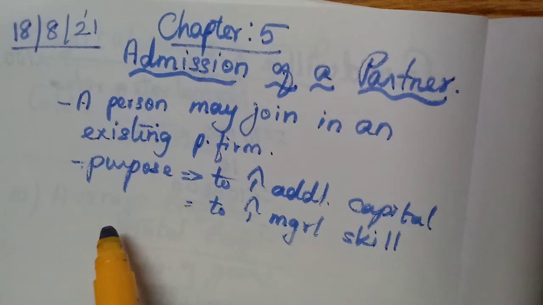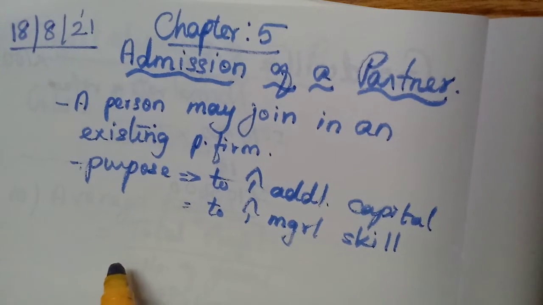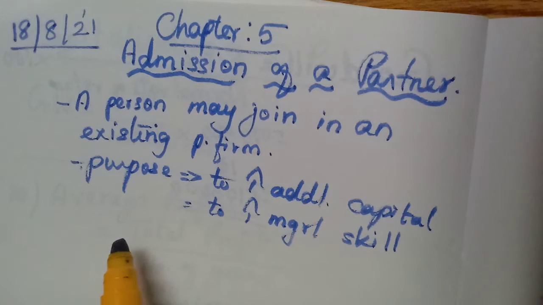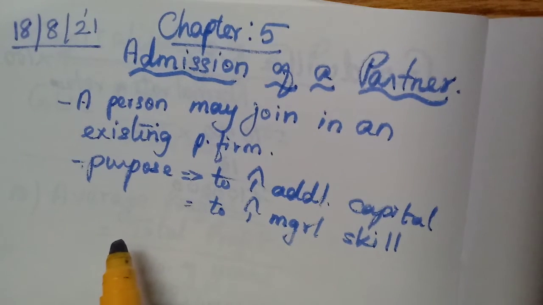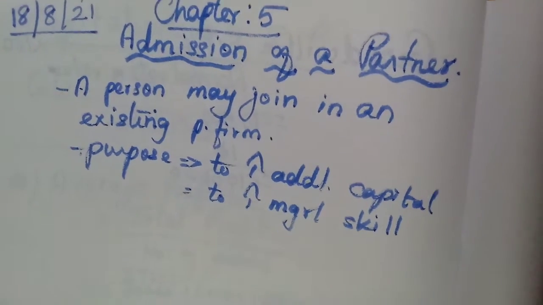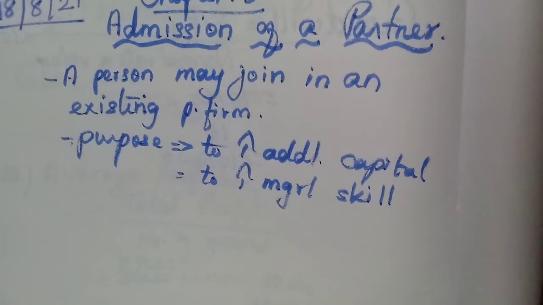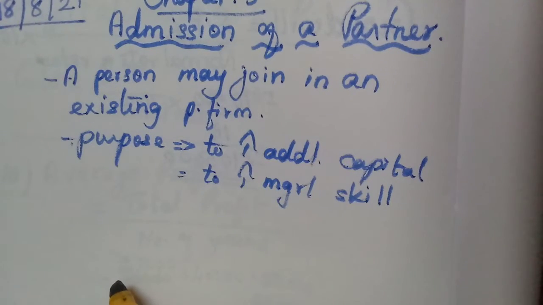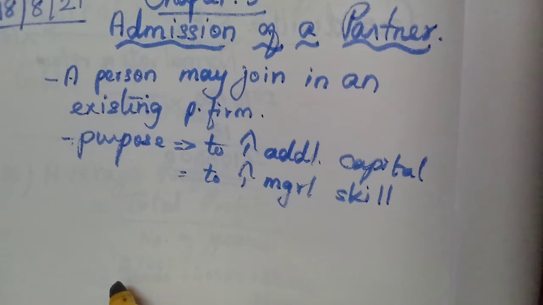The old agreement will come to an end, because even the profit sharing ratio and the name of the person who has joined, everything should be written in the agreement. Many adjustments are there that they have to make at the time of admission of a new partner.